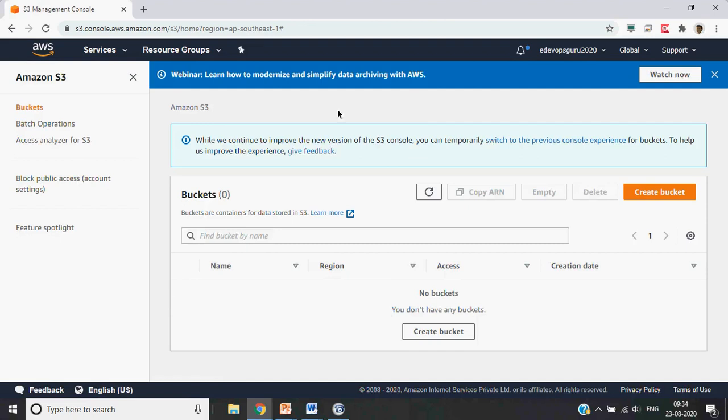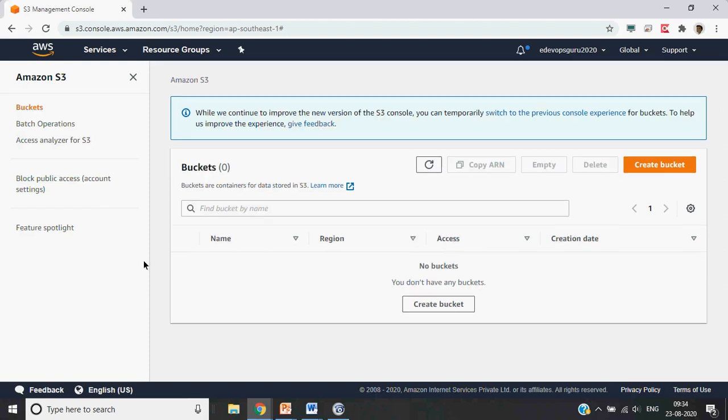You can always switch to the old console. So this is how the AWS S3 console looks. If you see some slides from the previous console, it would look different, but overall, concept-wise and functionality-wise, it is almost the same.